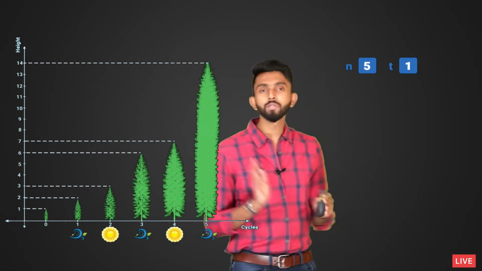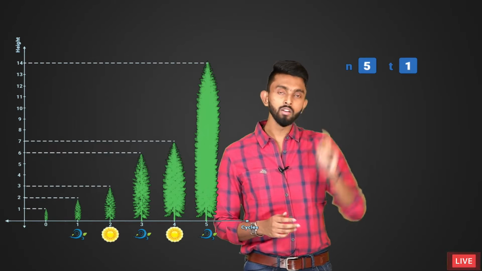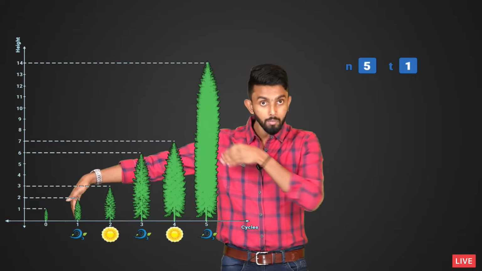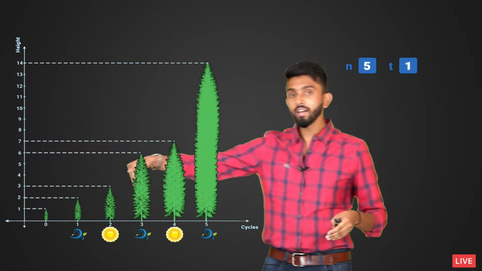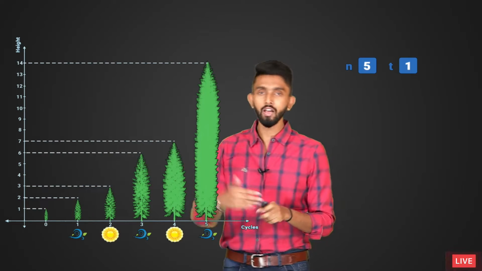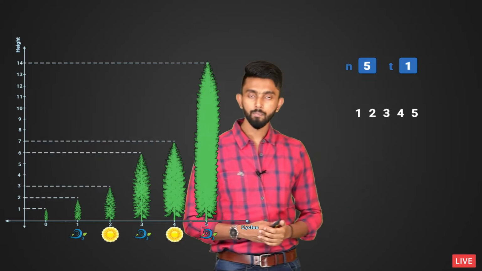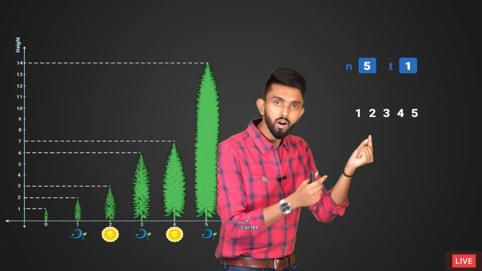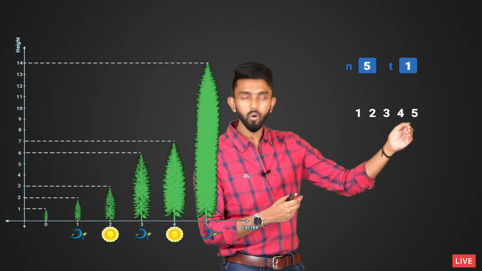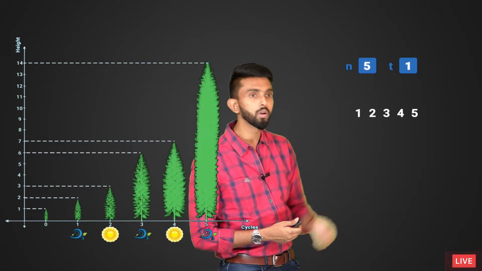Now, what are the steps I will follow? It's very simple. I am given n growth cycles. So, obviously I must move from the first cycle till the nth cycle. In this case, my nth cycle is 5, which means 1 to 5 I must move. I am just showing you my cycles, 1, 2, 3, 4, 5. If I want to go from 1 to 2, 2 to 3, 3 to 4, 4 to 5, 1 by 1, then the best way would be to loop over it.